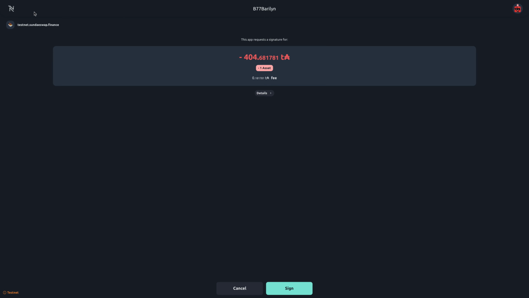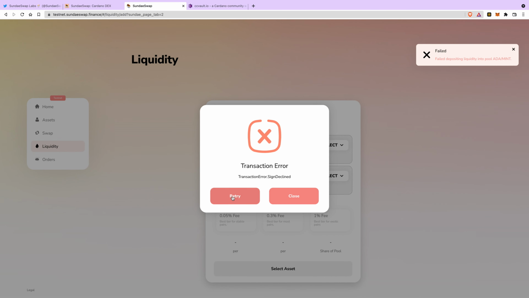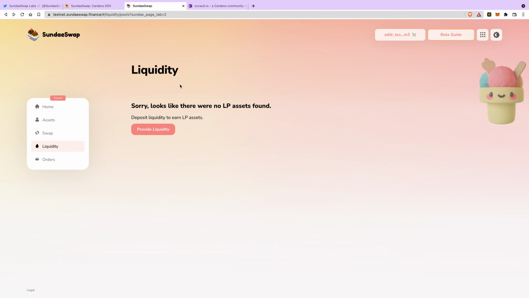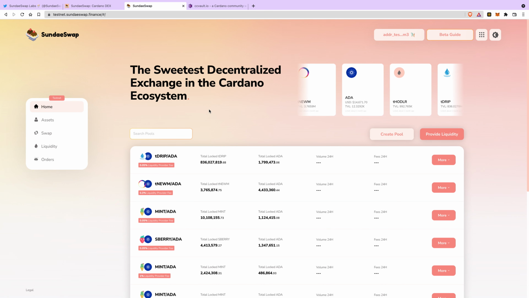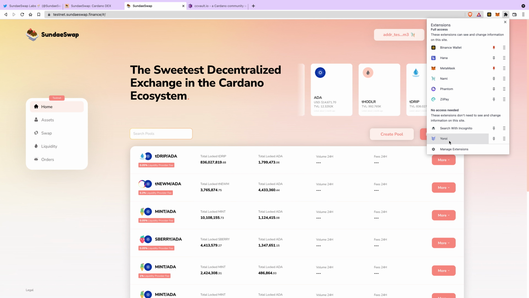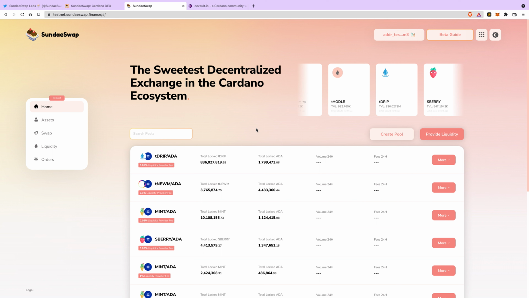Let me see if I can get out of here now. Or cancel. Okay, so I canceled, close. But that's how you would stake on the testnet. And I don't know if you do try the testnet, if you're going to get an airdrop, maybe. But I think if you staked your Cardano in, I'm not sure which, I think it's the Yoroi wallet, you can stake your Cardano, and there's a lot of staking things in Yoroi. You might get an airdrop for this.